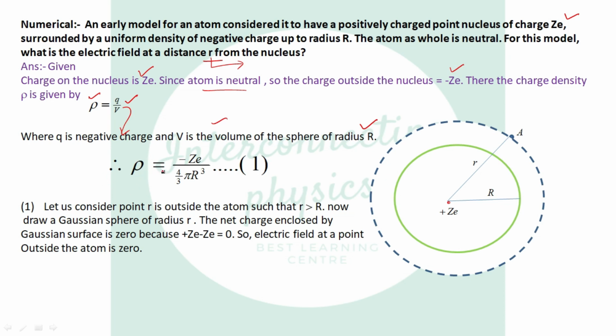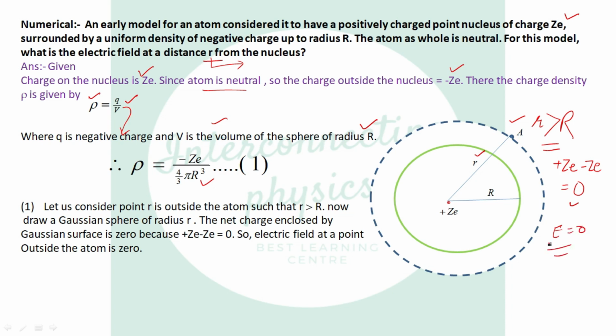Now, rho will be charge minus Ze over the volume of the sphere, 4/3 pi R cubed. Now let us say point A is outside the atom, where r is greater than capital R. The total charge enclosed by this Gaussian sphere of radius r will be plus Ze and minus Ze, because the atom is neutral. So total charge is 0, which means the charge enclosed by this Gaussian sphere is 0. So the electric field will be 0.